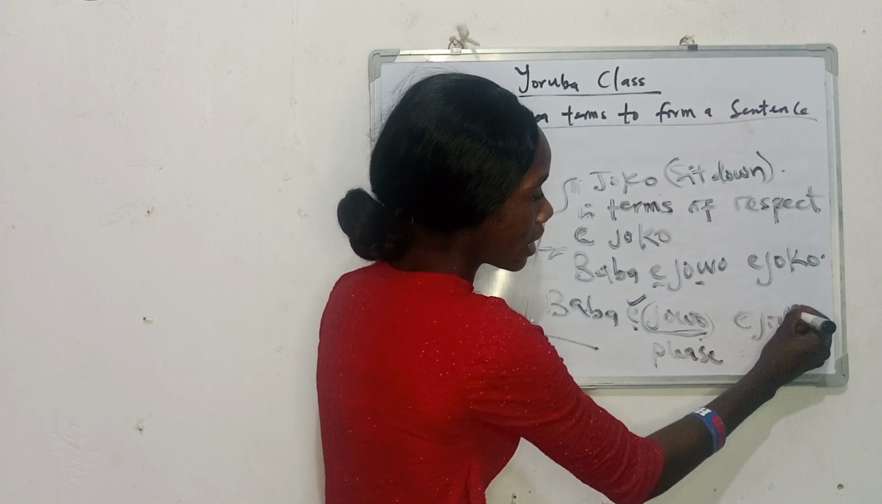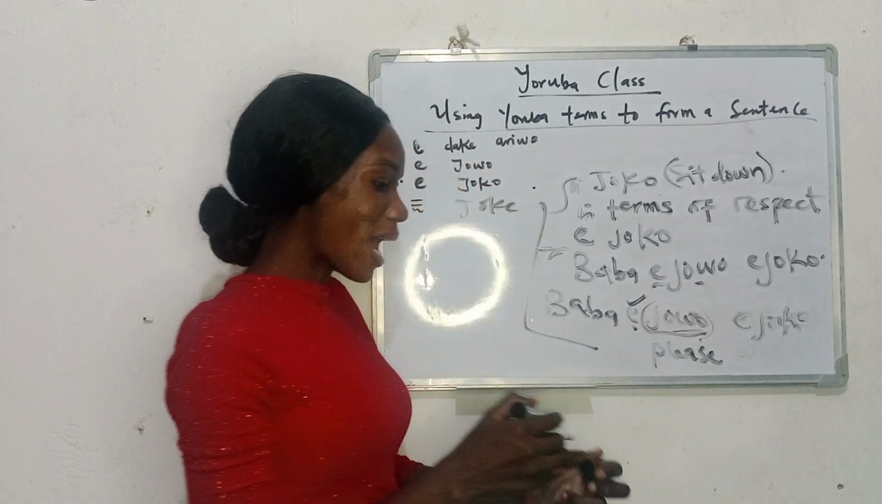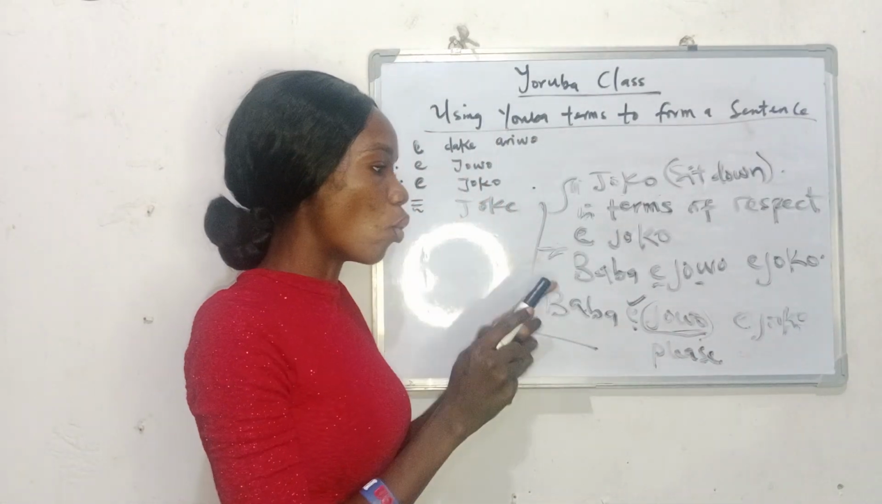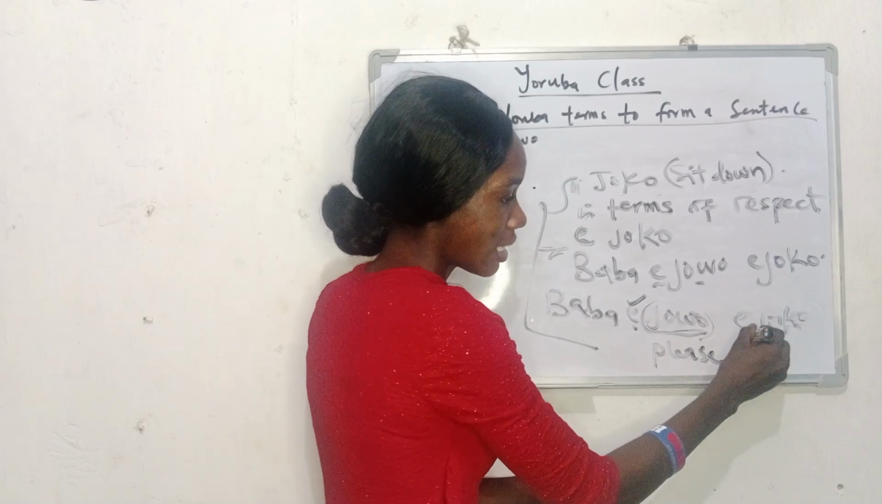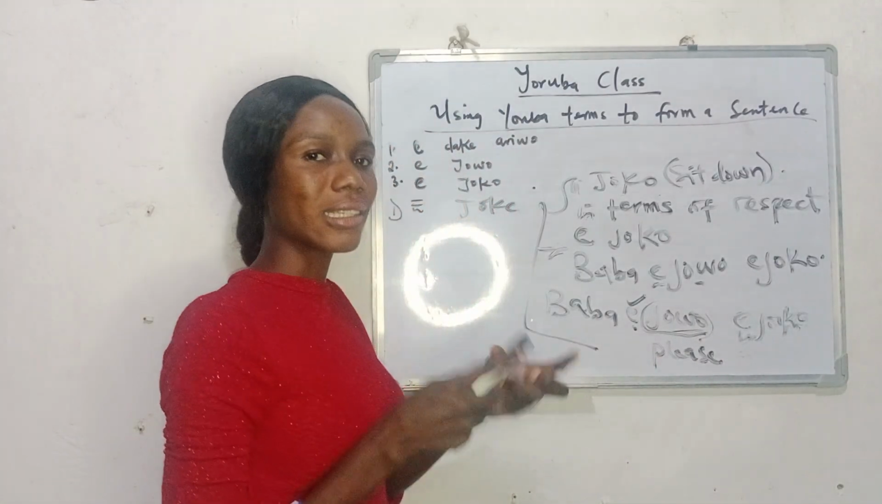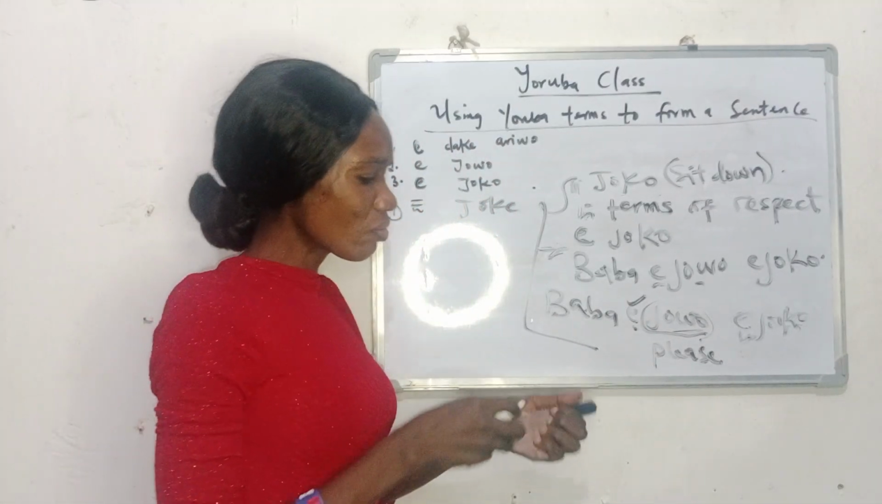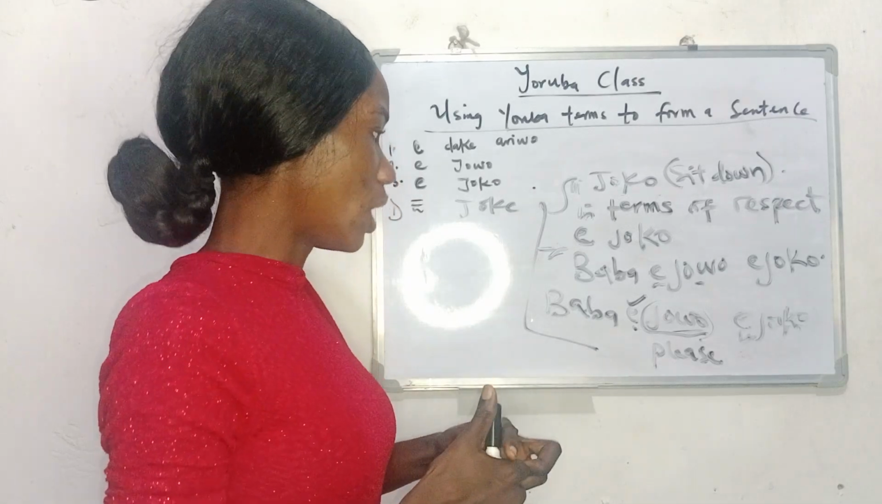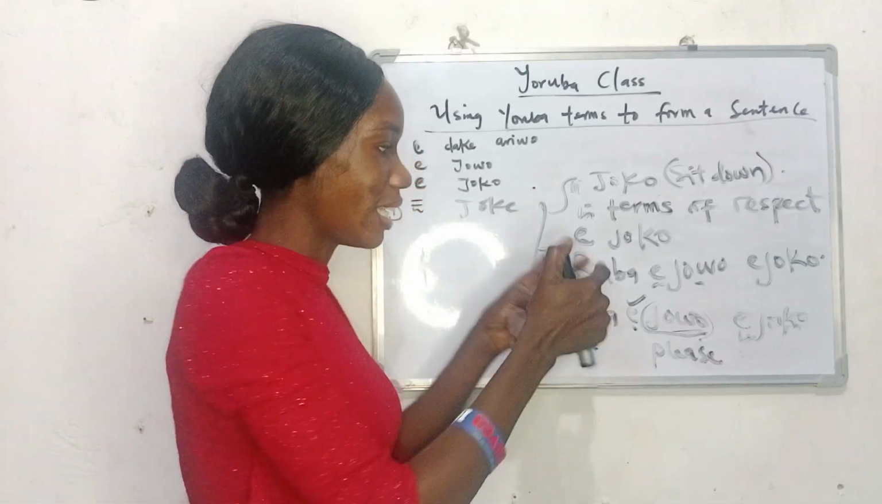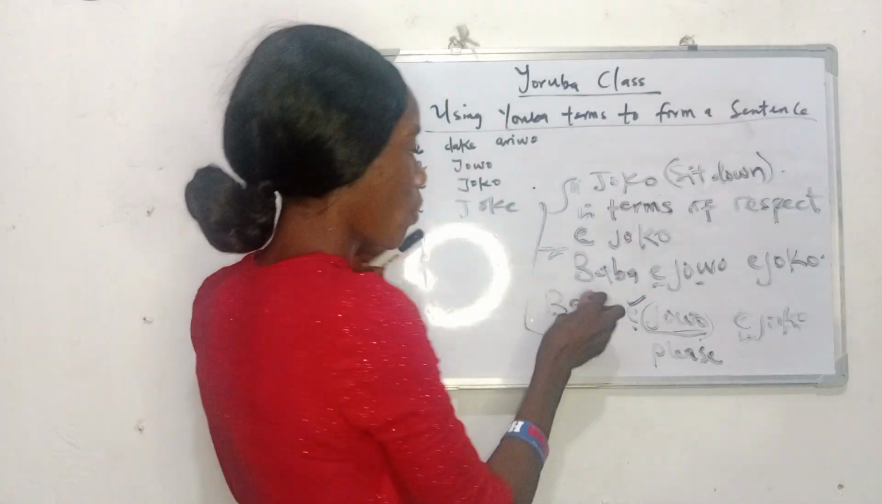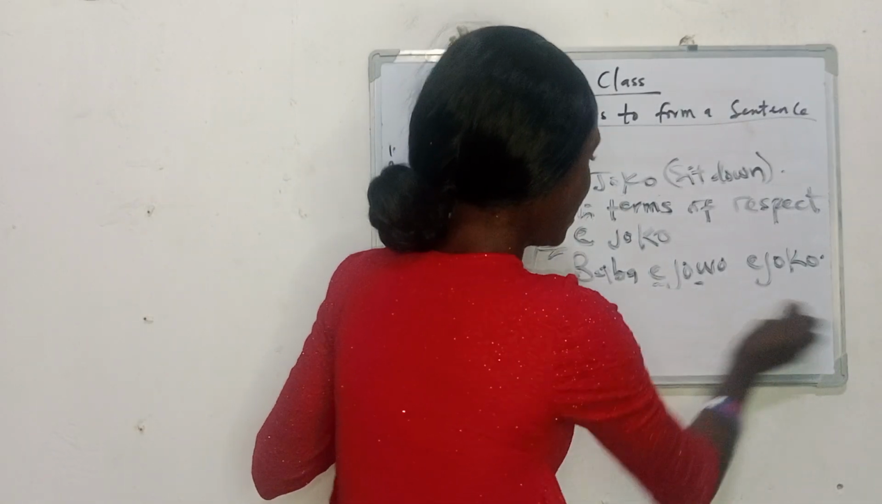Jókòó. Do we get it? So now, if you are having bàbá jọ̀wọ́ jókòó, this is a mark of respect. That is, bàbá, please sit down. So this is very simple and straightforward. Because you're talking to an elderly person, you have to just add it as a mark of respect.